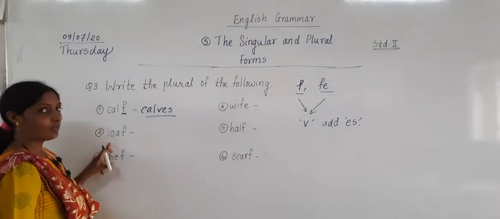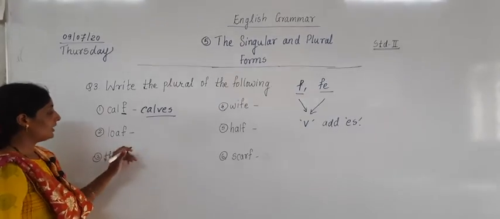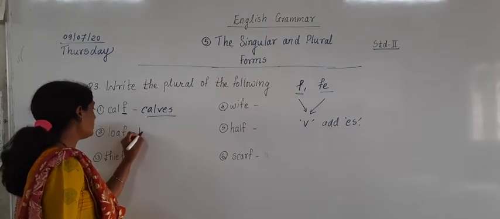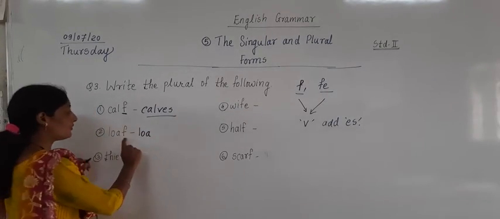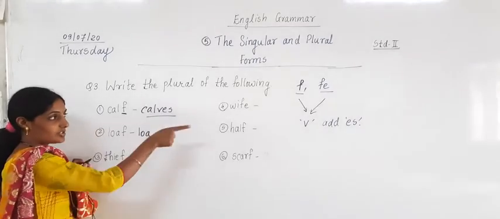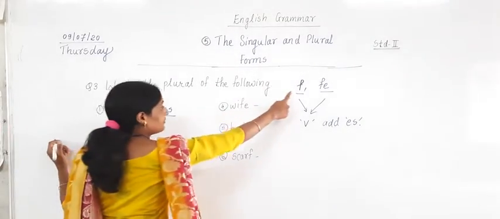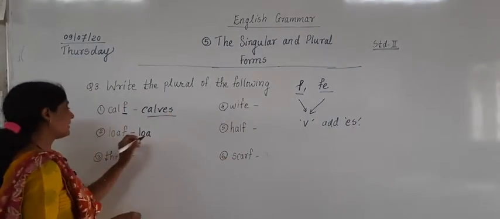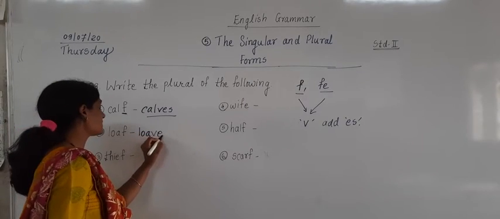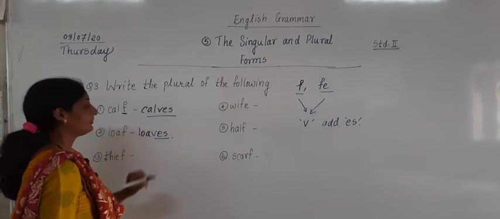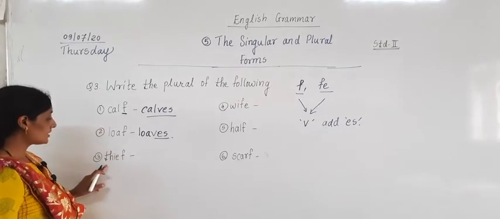The second example is loaf, L-O-A-F. Now here, L-O-A, what do we have to do with f? Just now I told you, instead of f we have to write v. So I am writing v and adding es. Got it? The third one is thief.